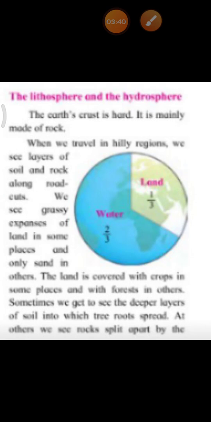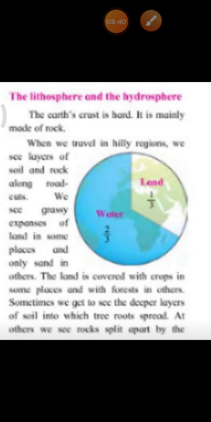Children, what you all can see in this figure, does the land have a large area or does water have a large area? Yes, water has a large area. The land occupies about 1/3 of our earth and water occupies about 2/3 of our earth. The earth's crust is hard and it is mainly made of rock.